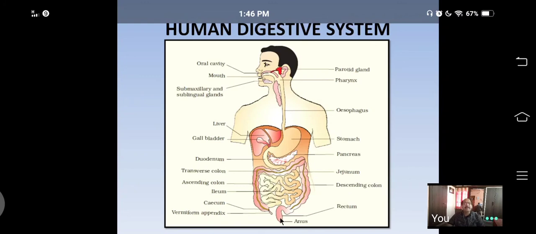Undigested food is eliminated, while digested food is absorbed by the small intestine. So this is the structure of the alimentary canal.